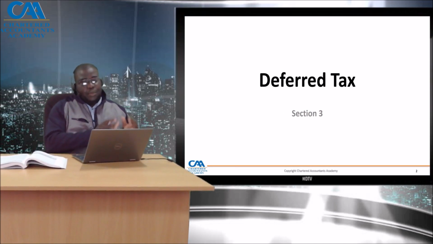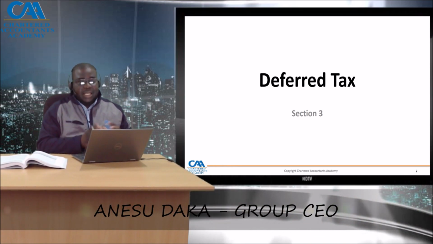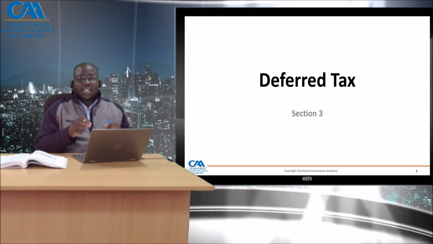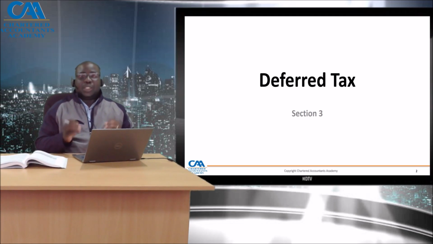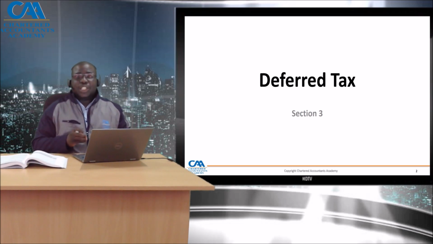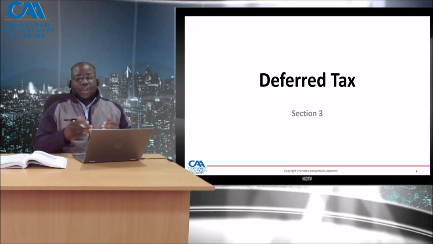Just to do a recap, we started with the framework of income taxes, and in that framework we actually pointed out that all income earned in a particular year is taxed, but not all tax is payable to ZIMRA in that year. That which is payable in the future, hence deferred tax, is calculated and separated differently, and you either recognize a deferred tax liability or deferred tax asset.